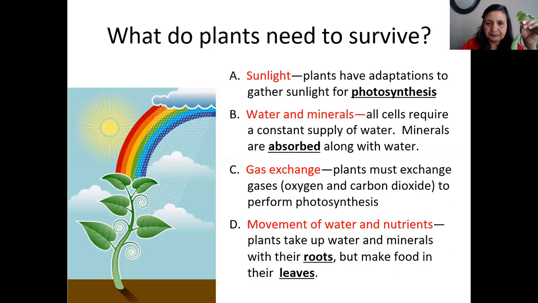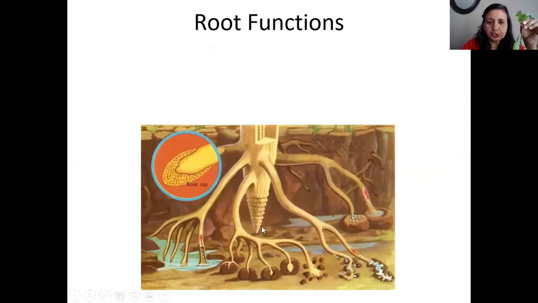You know, right? They make glucose, right? So here is a typical explanation about the root, the enlarged picture. Now you can see here the main root, lateral roots, and the hairy roots. So at the top of the root, there's a cap-like structure. It is called the root cap.